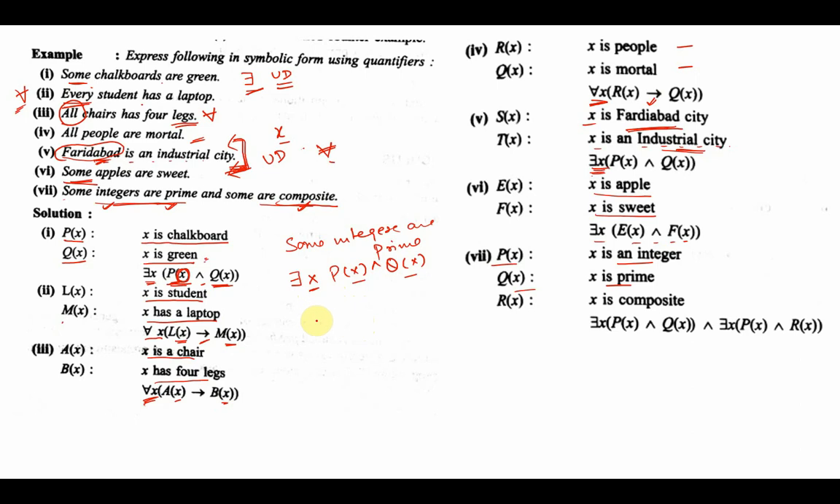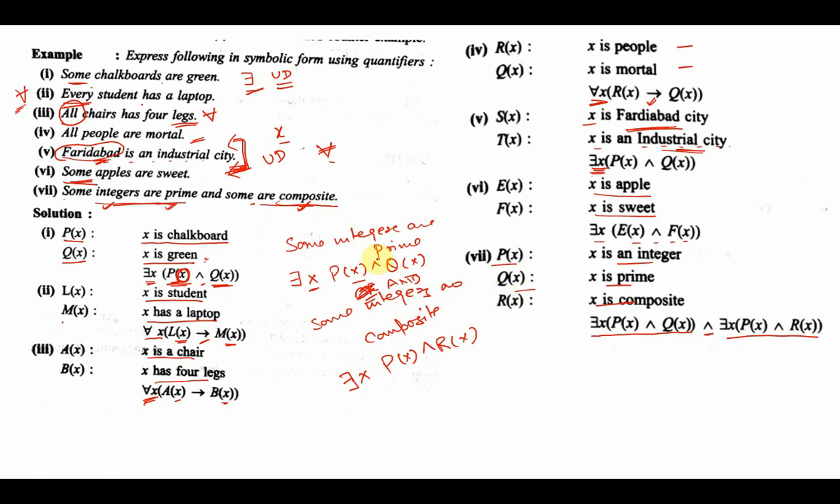Now the second part says some integers, the integer is understood over here, are composite. So there exists X such that P of X and R of X, where R of X is X is composite. Now both of them are connected, not by OR, by AND. So I'll write this conjunction.